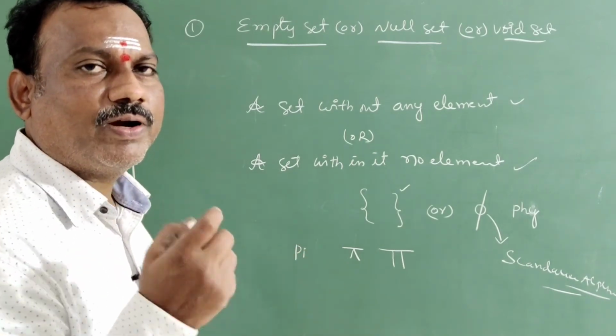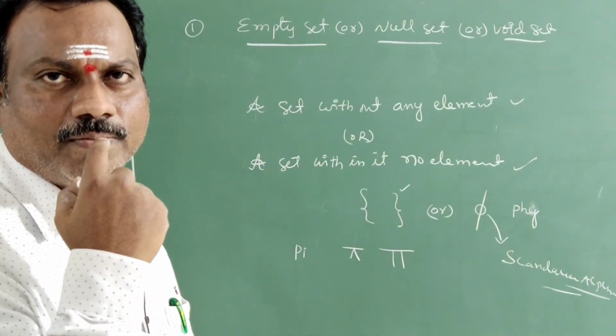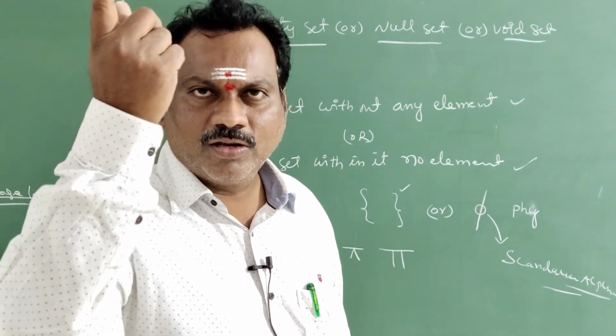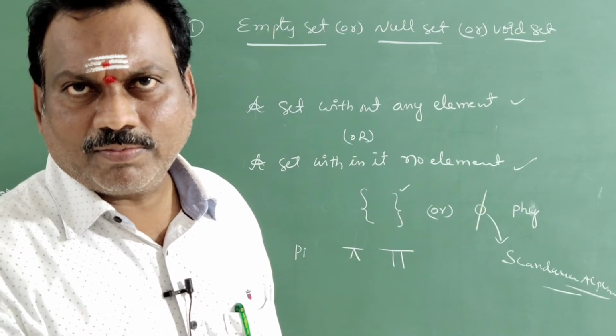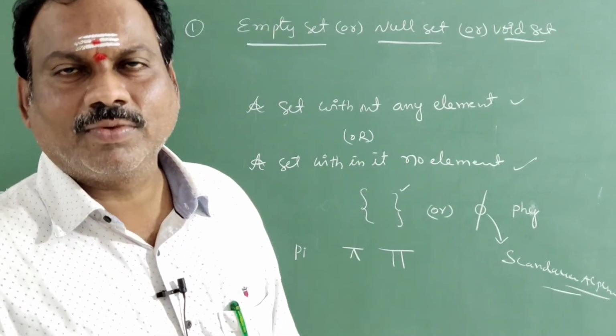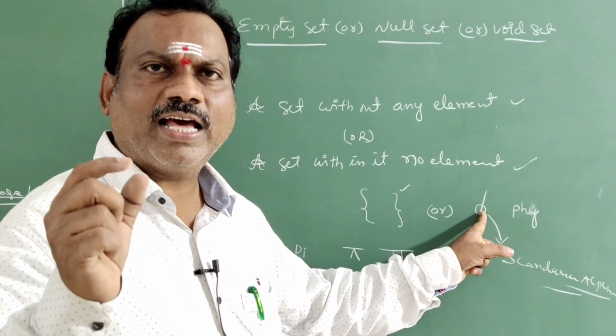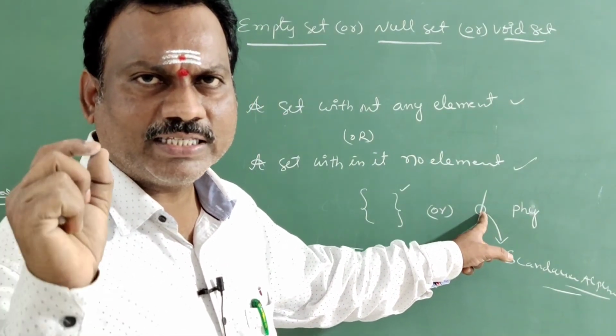Pi, you have to pronounce on the tongue only. Phi, you have to pronounce from inside the stomach. So phi is a representation of the empty set.